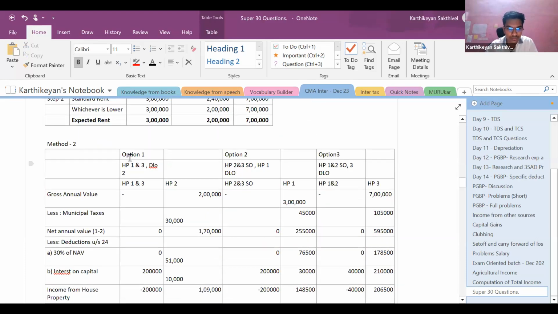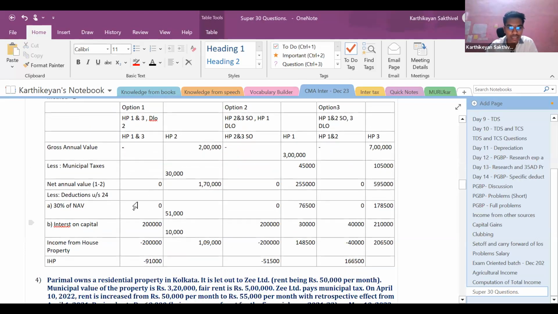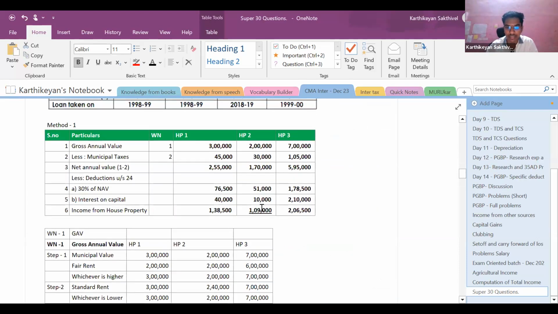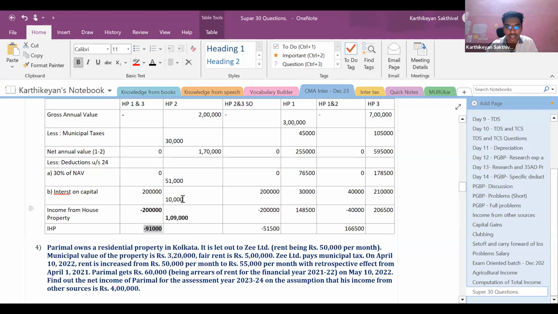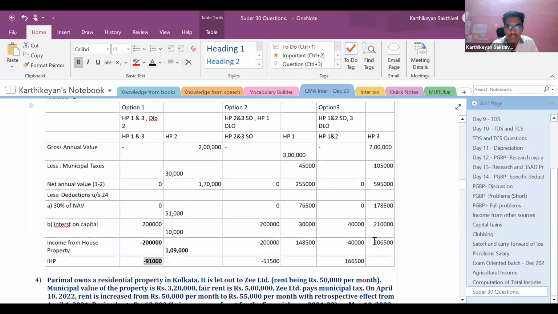Now for house property 1 and house property 3, the net annual value is 0. Till here, there are no doubts. Correct? This 1,09,000 is what we have already computed, the income from house property for the deemed to be let out property. Next, interest on capital is to be restricted to 2 lakhs, since these are self-occupied properties, and income from house property will be 91,000. That's it. Your answer ends here. You need not do option 2 and option 3 if you are going for method 1.